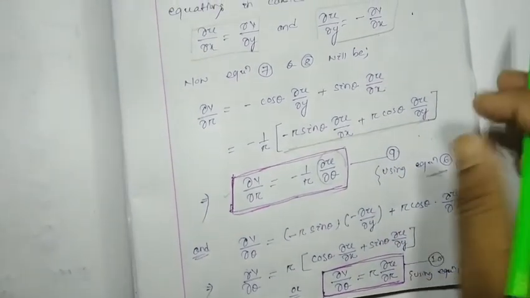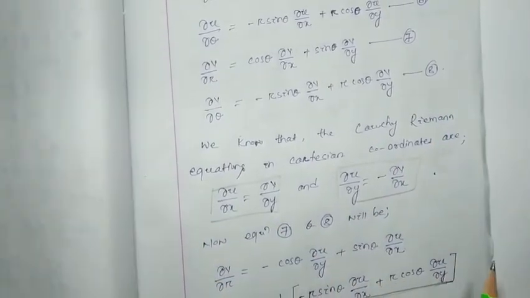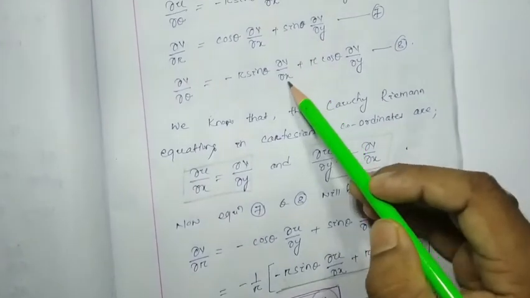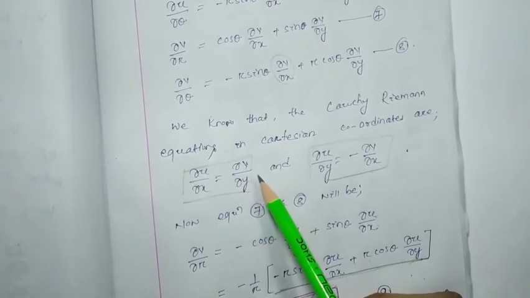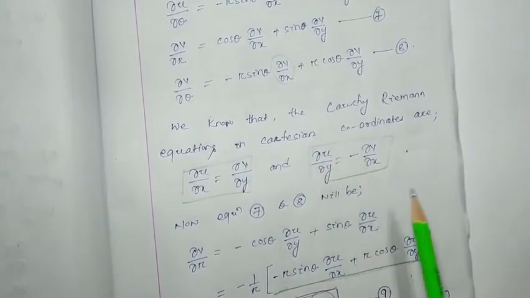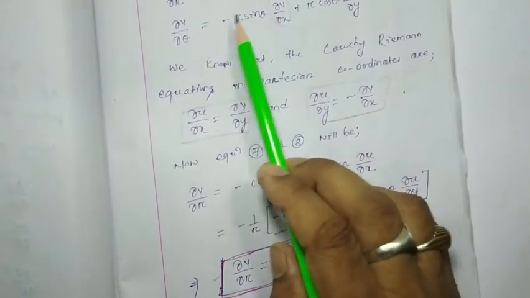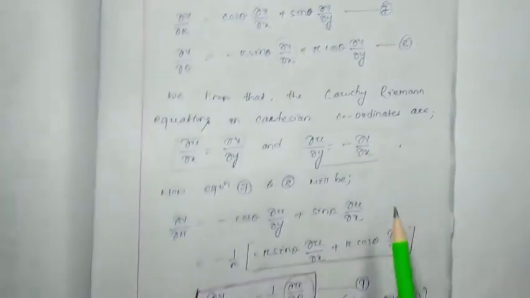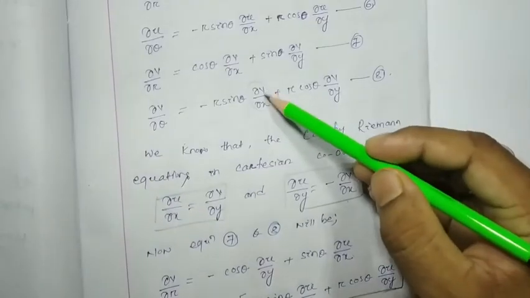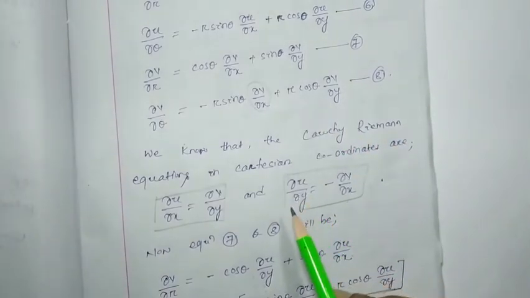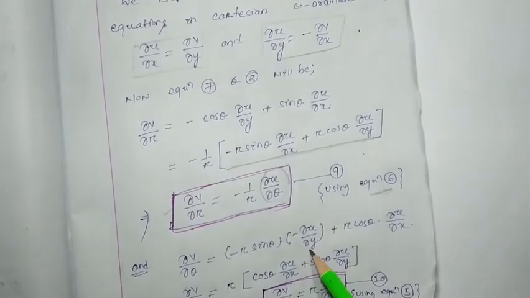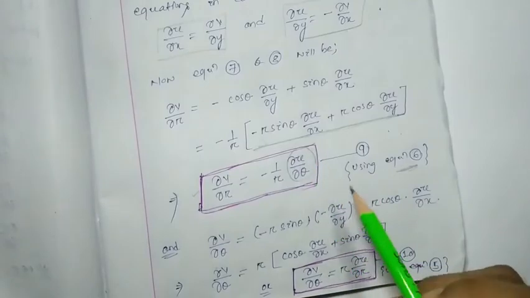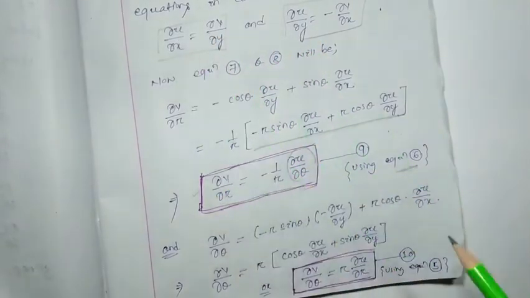Similarly, we have to consider equation number 8, that del v by del theta equal to minus r sin theta del v by del x. So instead of del v by del x we can write minus del u by del y. So this will be minus means plus, it will be plus. So first you write minus r cos theta, here del v by del x will be minus del u by del y, then r cos theta del v by del y. Del v by del y is nothing but del u by del x.